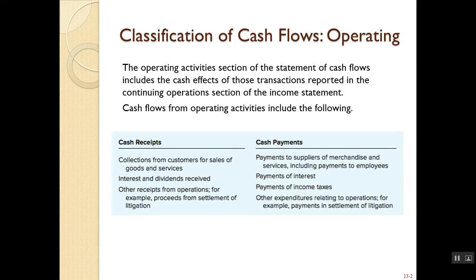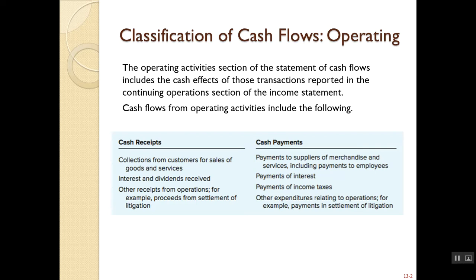Operating activities is the section of the cash flow statement that includes the effects on cash from those transactions that are used for continuing day-to-day operations. So on the cash receipt side, we have any collections for sales, and also interest and dividends are included as part of operating activities. So this is interest that we receive from notes receivable or dividends that we receive from investments that we've made. We don't include interest and dividends in the financing or investing section because it's a day-to-day occurrence. So they usually come in monthly.